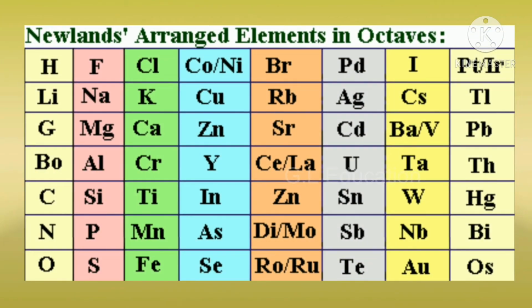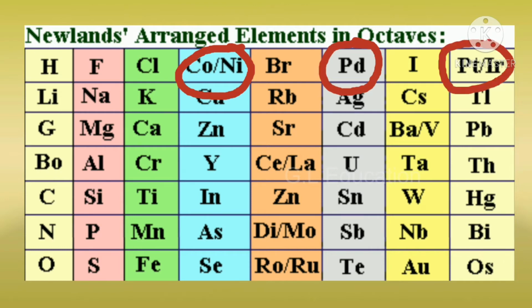Some limitations of Newlands' law: there are instances of two elements being fitted into the same slot. For example, cobalt and nickel are fitted into the same slot. Some elements totally dissimilar in their properties were fitted into the same group. For example, cobalt, nickel, palladium, platinum, and iridium.